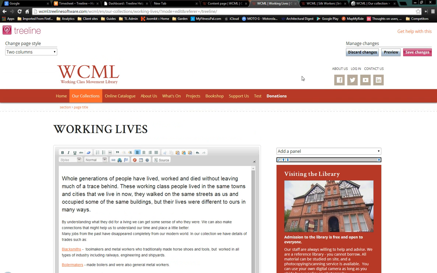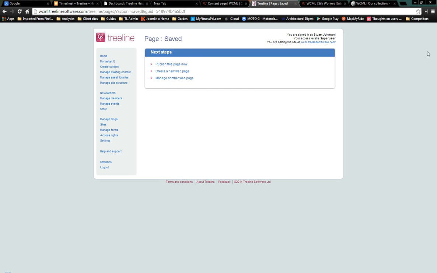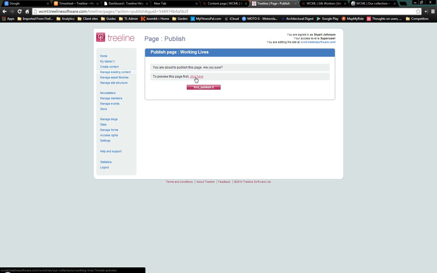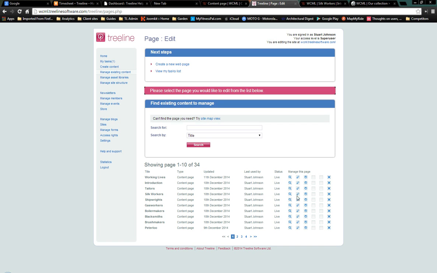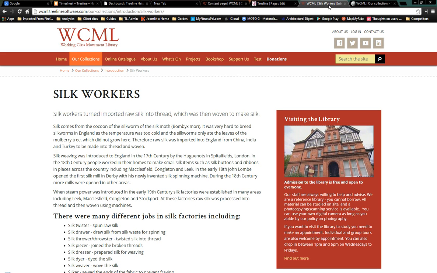Close this page. So we save the changes, publish this page. Now if we wanted to preview it again and just double check, we could do, but let's be brave and publish. Okay, that page is now published. There it is in the list of pages, and let's go to the website. Just going to refresh the page by pressing Ctrl and F5, and then if we look under our collections, you can see the page we've just created is there, Working Lives.